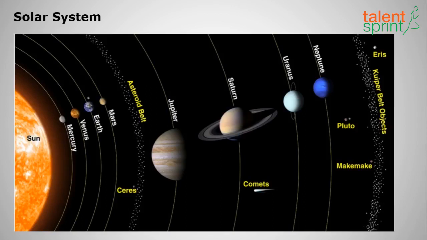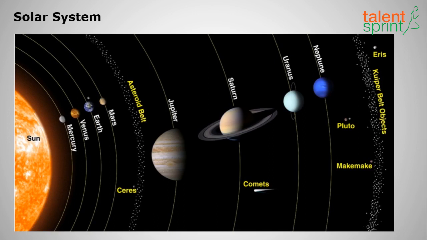So nearest to sun we have the first 4 planets. Those are called terrestrial planets. You can observe on the screen: Mercury, Venus, Earth and Mars. After that we have asteroid belt between Mars and Jupiter. So after asteroid belt we have Jupiter, Saturn, Uranus and Neptune. These are called outer planets. The first 4 are called inner planets, next 4 are called outer planets. And after the 8 planets, we have Pluto, a dwarf planet. Earlier we used to consider Pluto as a normal planet. So the International Astronomical Union, that is IAU, has de-recognized Pluto as a planet.